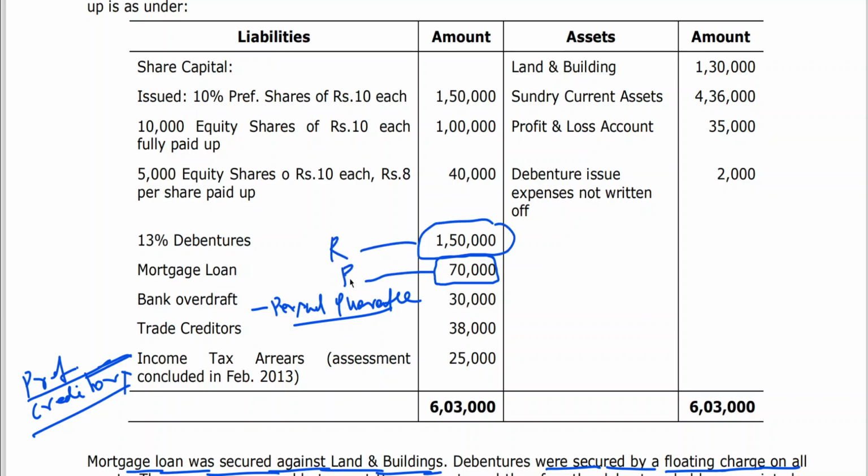Mortgage loan will be taken to receiver. Bank overdraft, personal guarantee will be taken to liquidator; L means liquidator statement, R means receiver. Trade creditors will be taken to liquidator. Preferential creditors will be taken to receiver. In simple words, any liabilities which have priority over debenture holders will be paid by the receiver. So you know preferential creditors have priority over debenture holders.